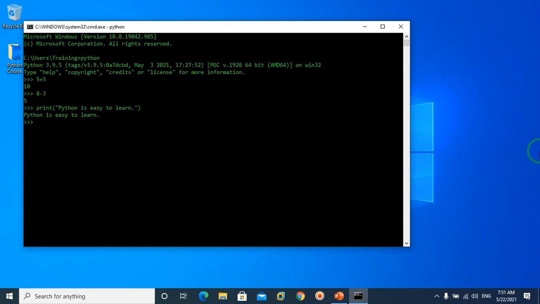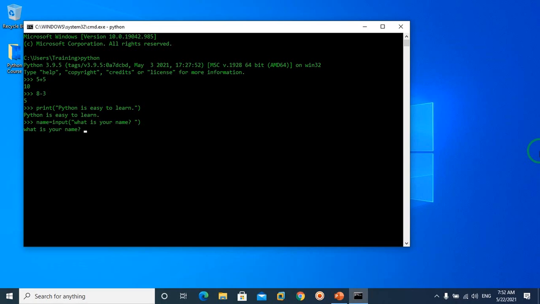One more thing, I'm going to write name equal to, and then call the function input. And then I'm going to have a string that says, what's your name? Space, close quote, close parentheses, and enter. You can see Python is running the input function and it's waiting for me to enter a name.